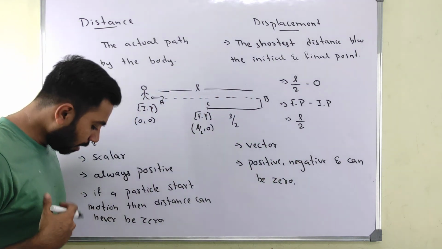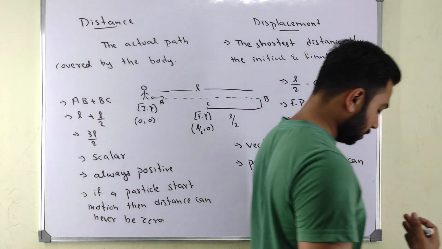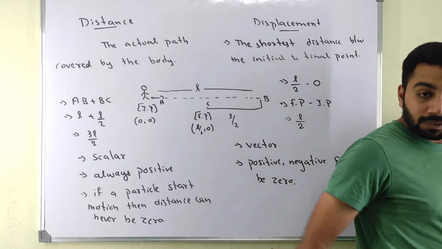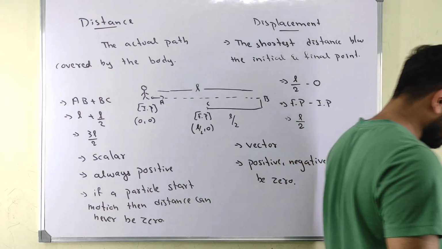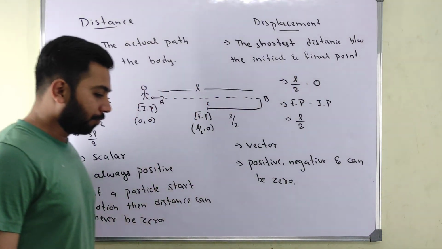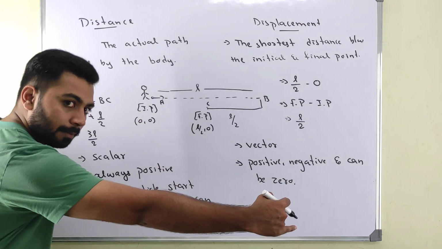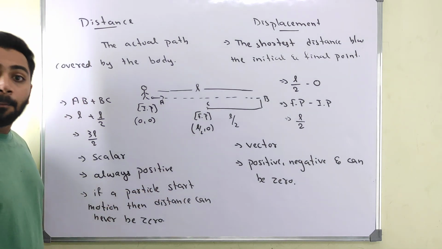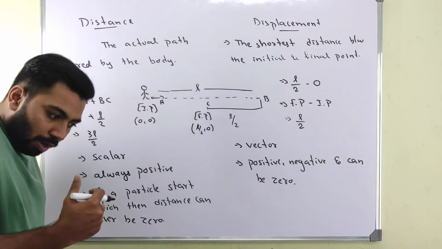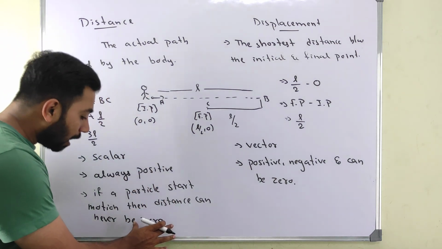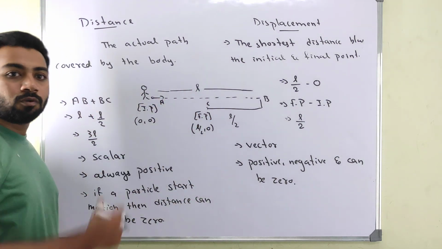See, how I say? Let's say I am the person. I started moving. I move like this, till here. I have covered some distance. So it is my distance, it is my displacement also. Now I come back like this. I came here. My distance is L plus L, 2L. My displacement is 0. If I move a little also, my distance cannot be 0. I have moved 1 meter distance. But displacement can be 0.